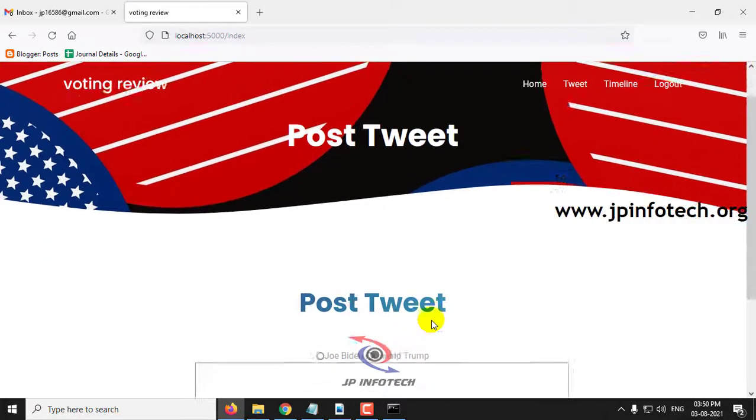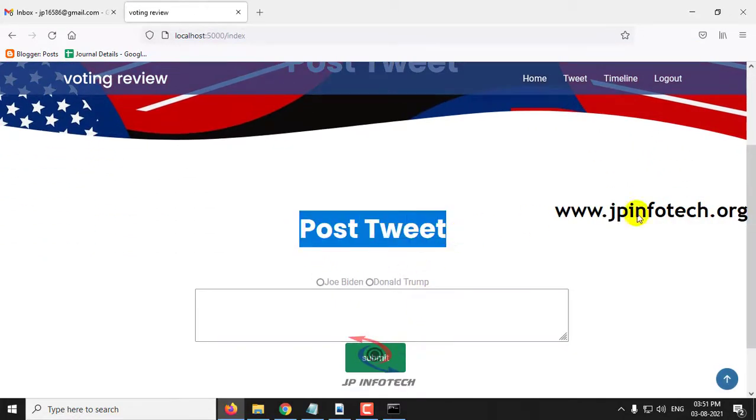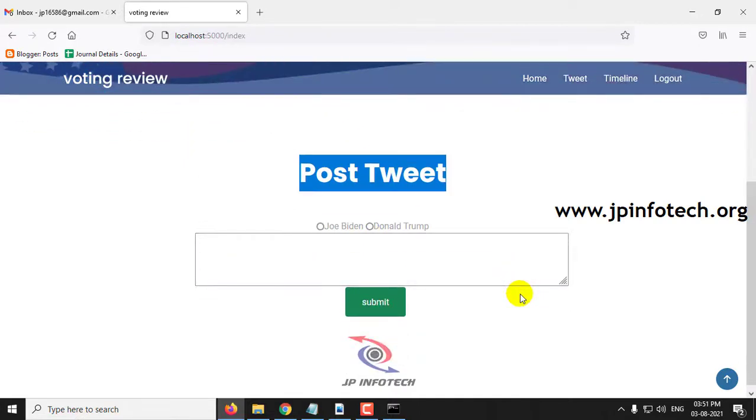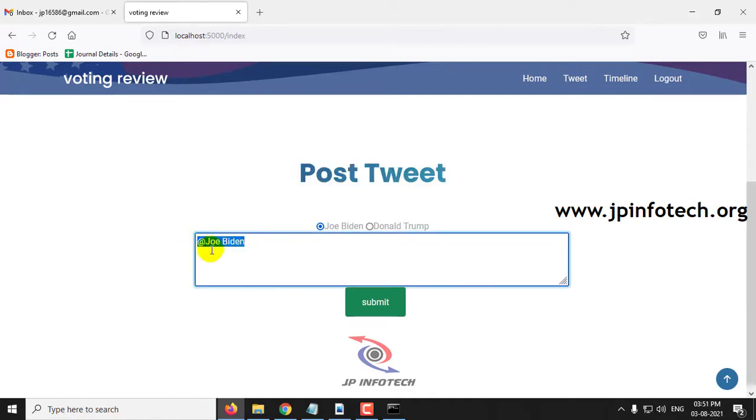And once the login is successful, you can post the tweet. For easier purpose, we have made two radio buttons where you can select only one to make a tweet. So let me click Joe Biden. Once I click Joe Biden, it automatically makes the at symbol and the Joe Biden name. In case I click Donald Trump, it automatically makes the at symbol and the Donald Trump name for mentioning their names. So this radio button is made for the easier purpose of automatically mentioning the names.